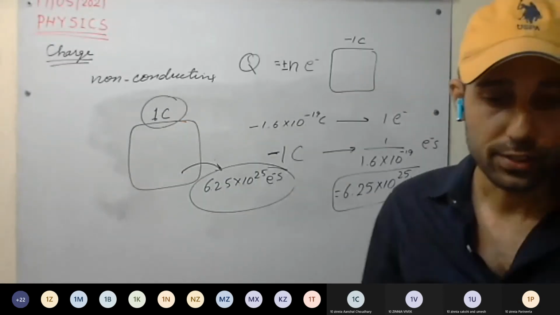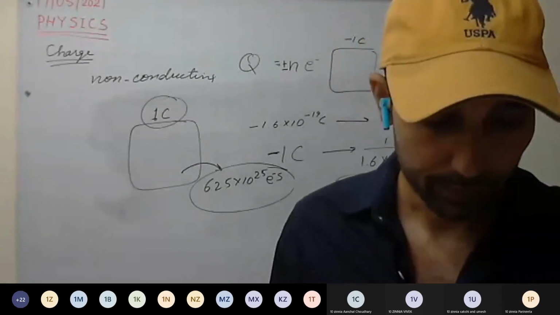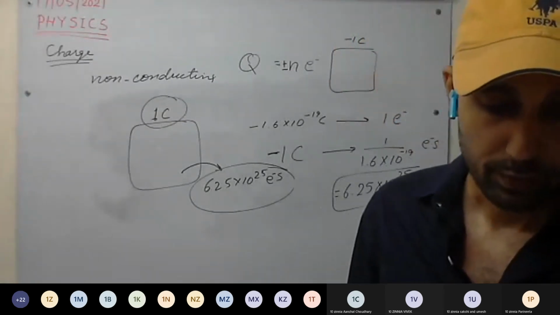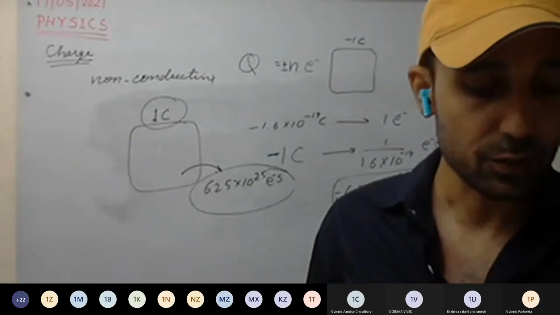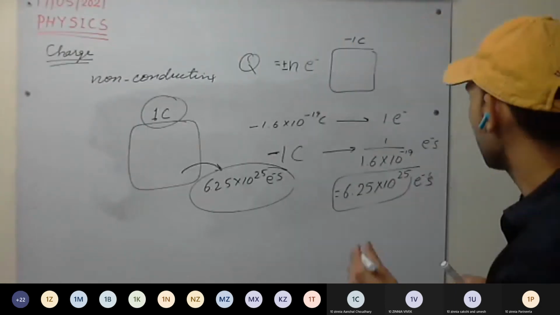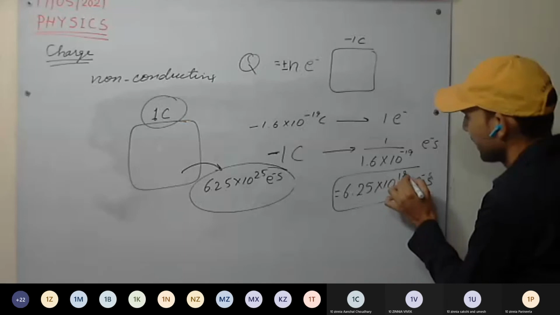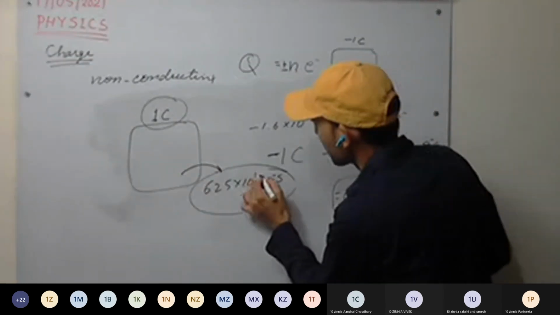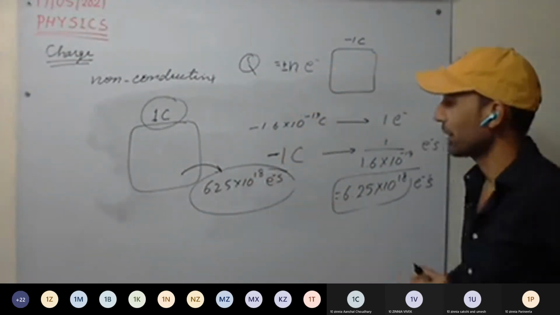Understood now? Now it got clear what is being written in the book. 1 coulomb charge means a deficit of 6.25 into 10 raised to power 18 electrons. Oh sorry, one minute, it's 18. Planck constant was in my mind.